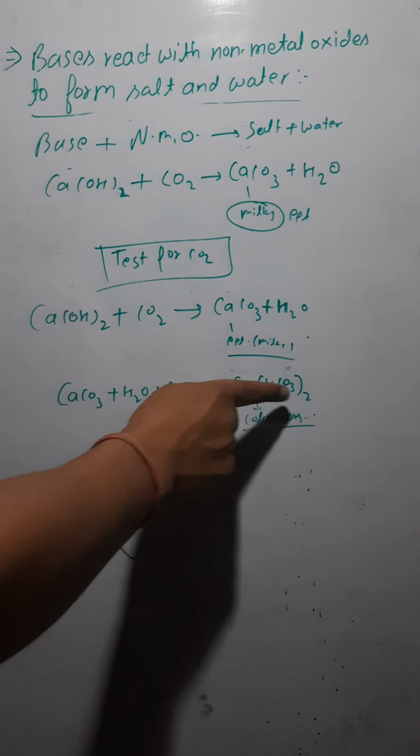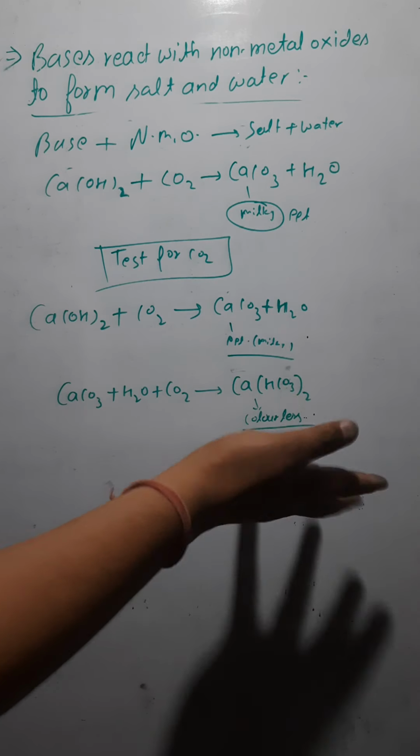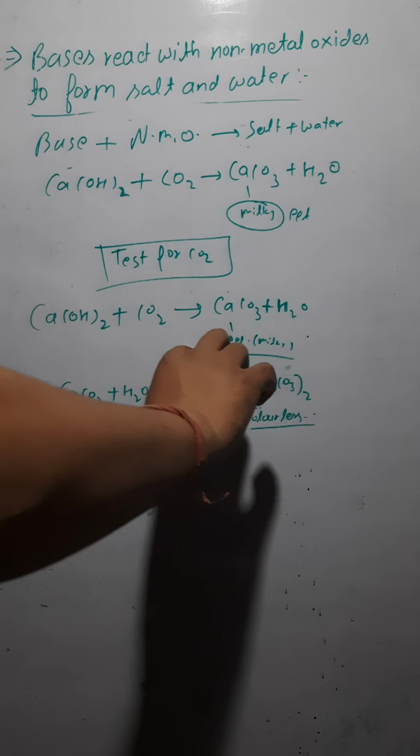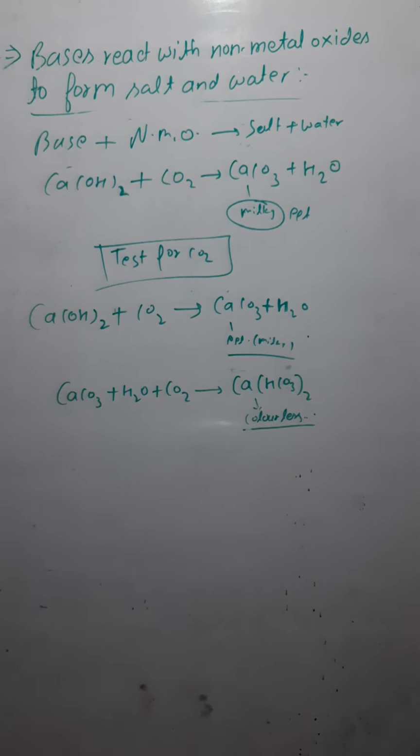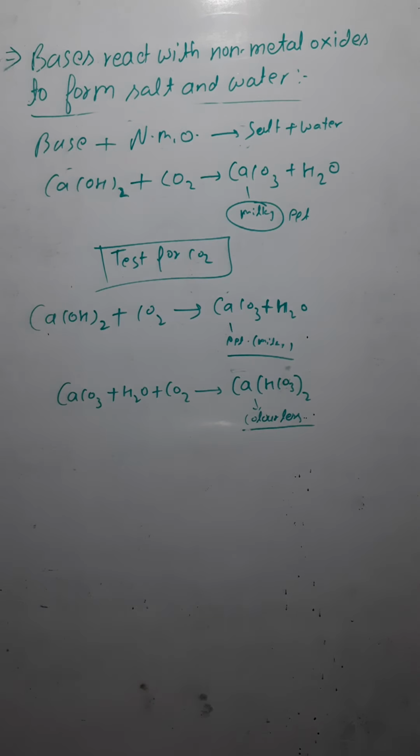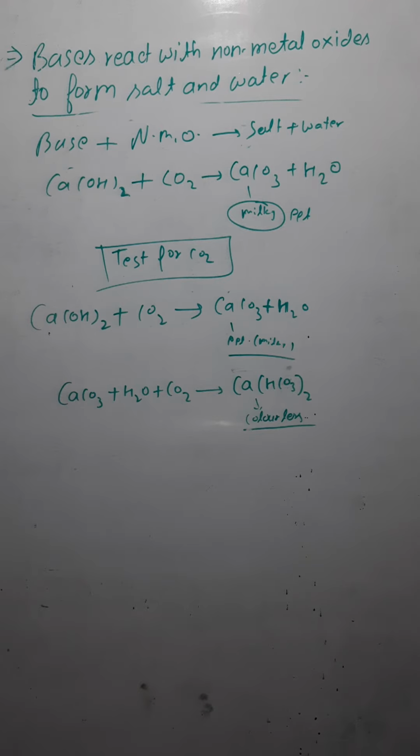You can write it: calcium hydrogen carbonate, and its color is colorless, no color is there. Earlier it was having milky color, so its color would change into colorless now. Are you getting it? So this is how you would test the presence of carbon dioxide. This might be asked in the examination. Okay, just note it down.